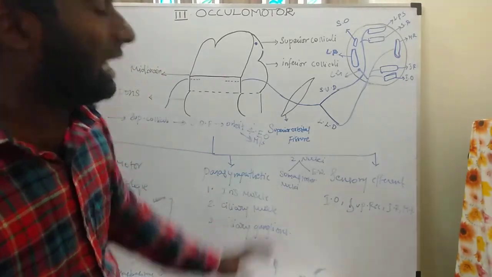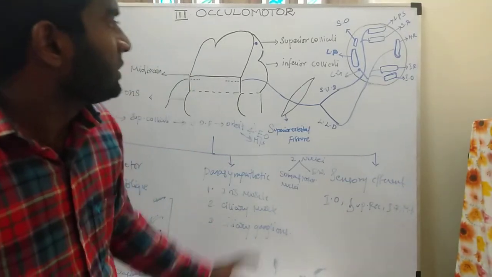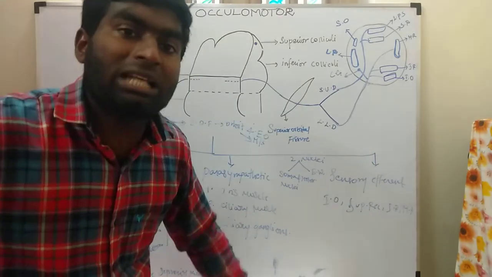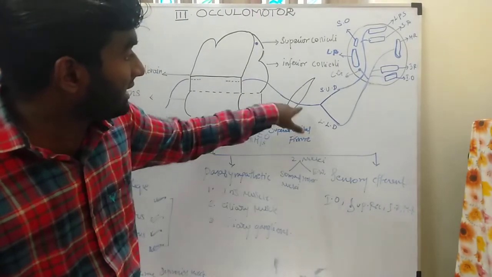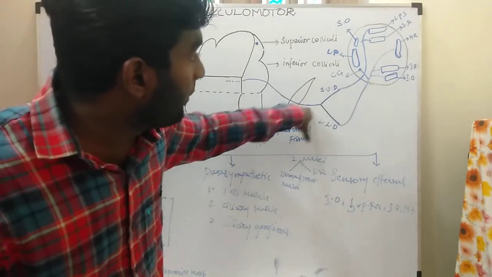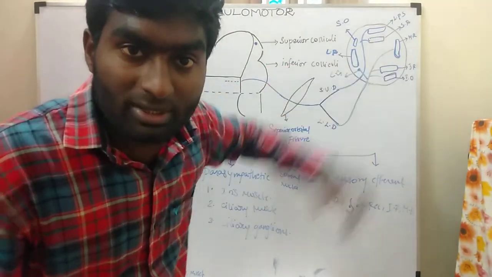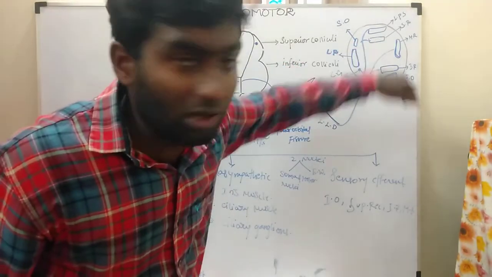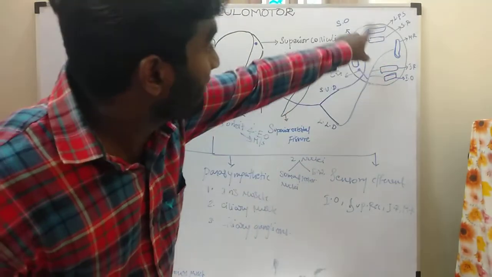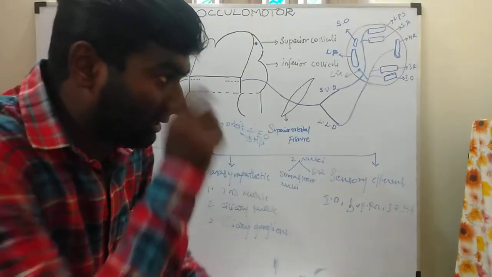So what is the clinical anatomy of the oculomotor nerve? So write it down. When the oculomotor nerve is paralysed, the eyeball will not be moved, because the nerve supplies the extraocular muscles that move the eyeball. If it is paralysed, how will these muscles work? So the eyeball will not be moved, it will be stationary.